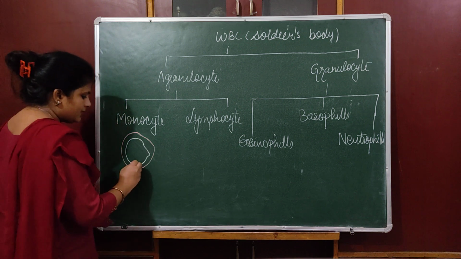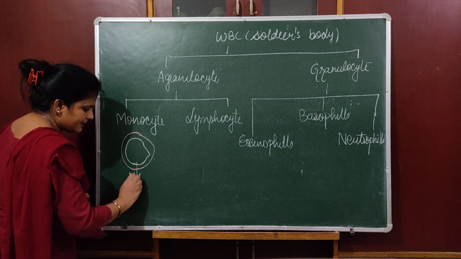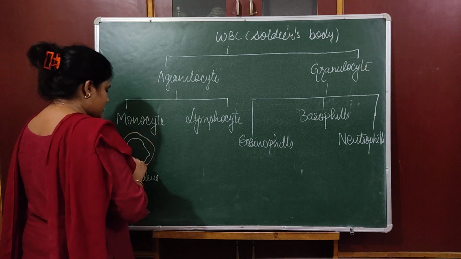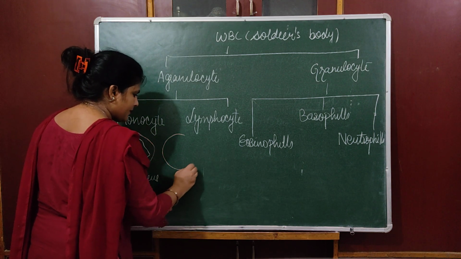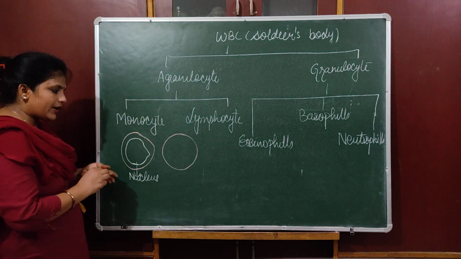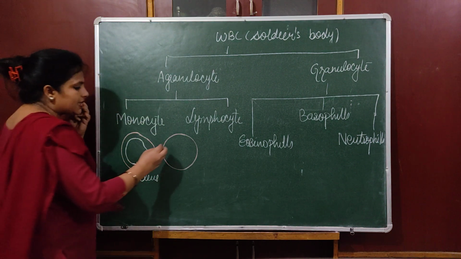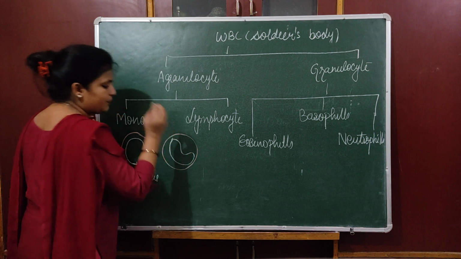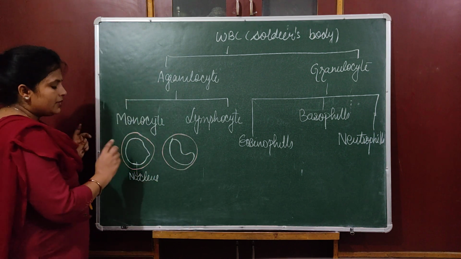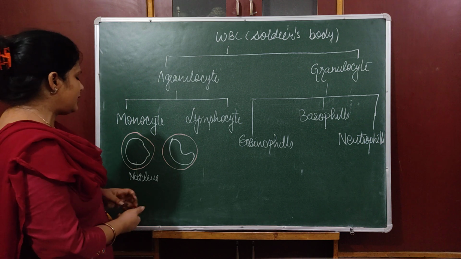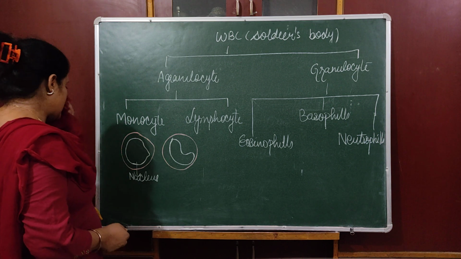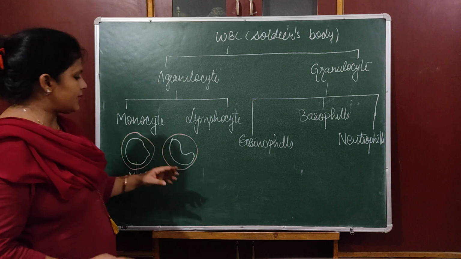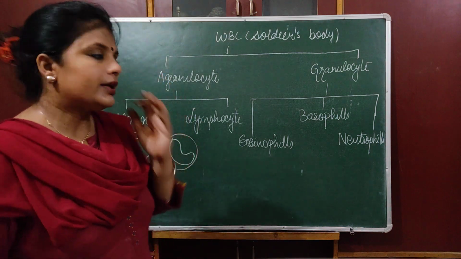Lymphocyte also has one nucleus, but its nucleus is kidney shaped or bean shaped. So what is the difference between monocyte and lymphocyte? In monocyte the nucleus is one and big. In lymphocyte the nucleus is in the shape of a kidney.